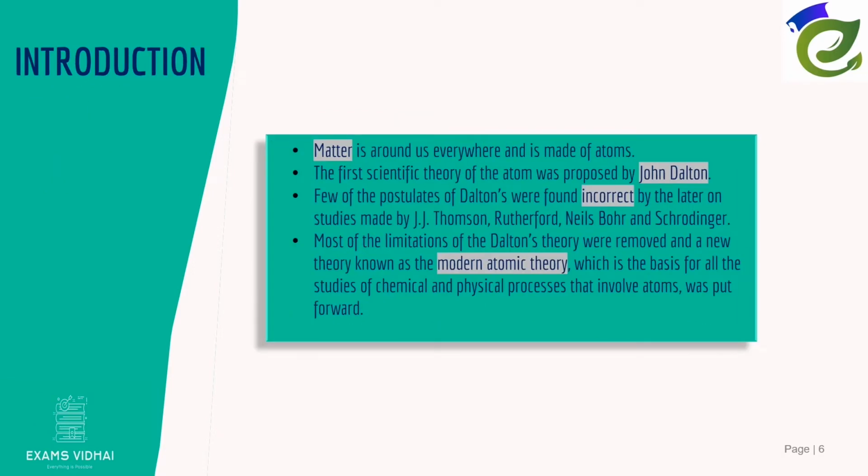The first scientific theory of the atom was proposed by John Dalton. A few of Dalton's postulates were found incorrect by later studies made by other scientists. Most of the limitations of Dalton's theory were removed, and a new theory known as the modern atomic theory was put forward.